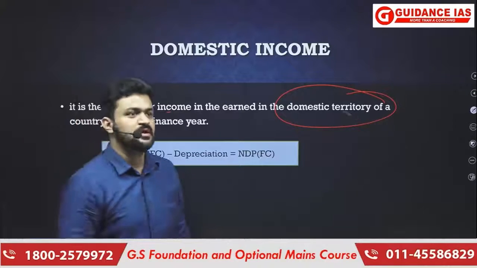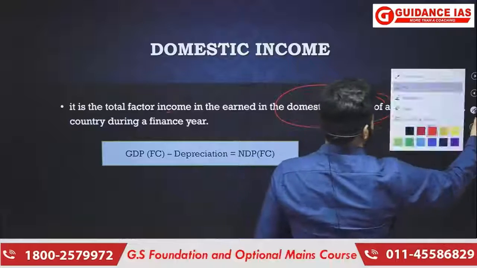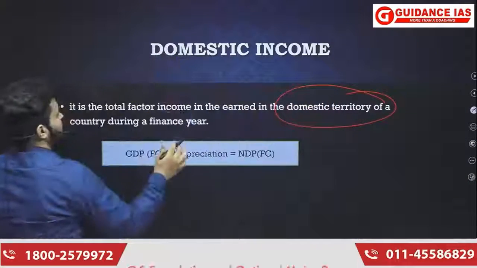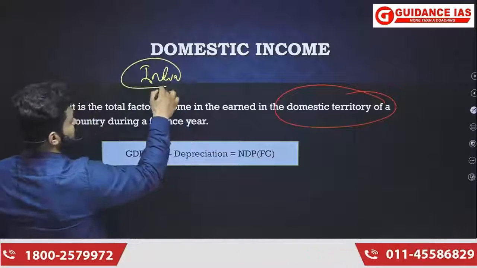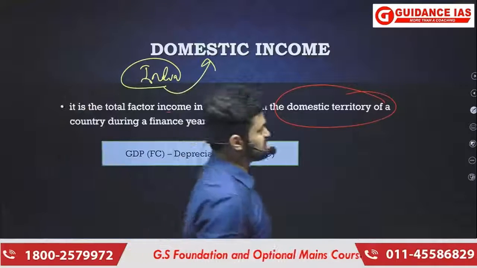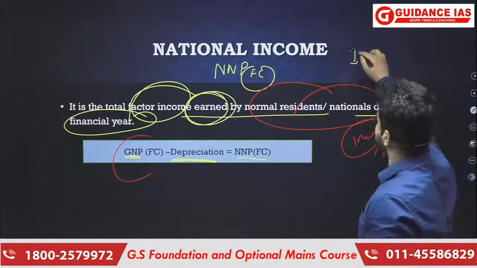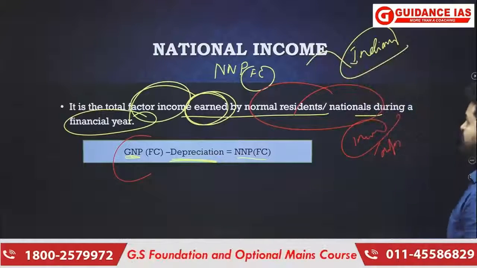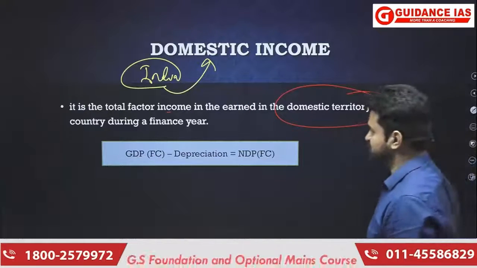Again, we'll remind you of the same thing that we already understood in previous aggregates: when we are talking about India, then it is domestic income which is relevant, and when we are talking about Indians, it is the national income which is relevant.